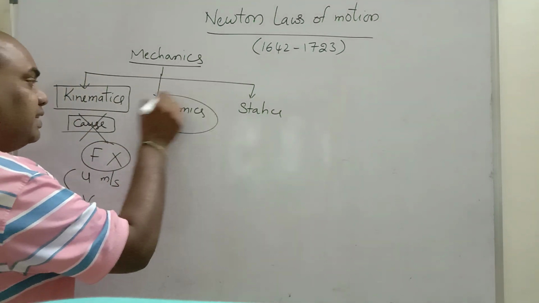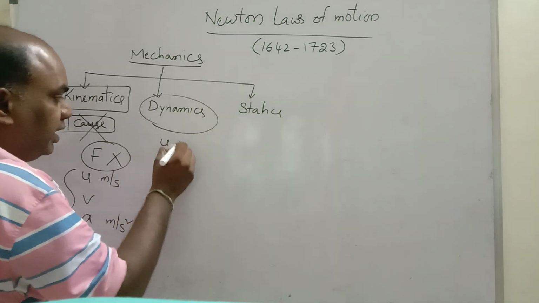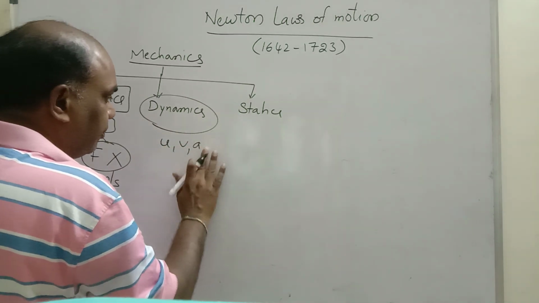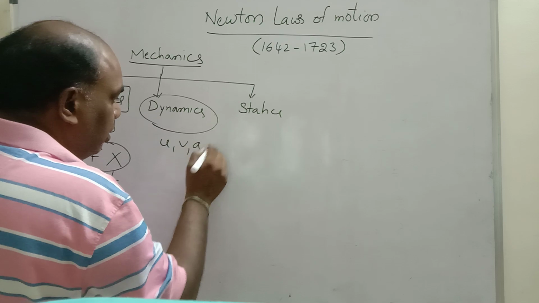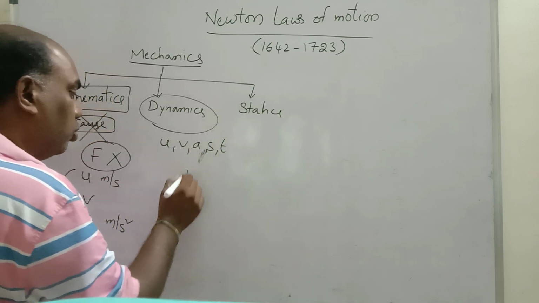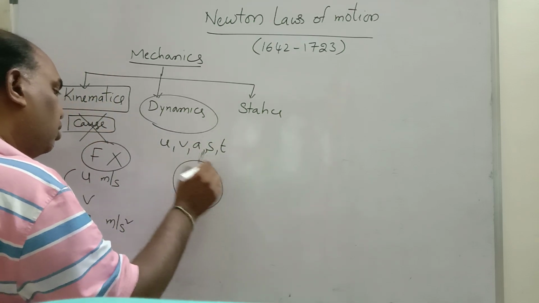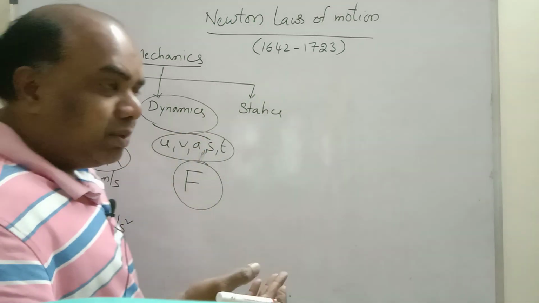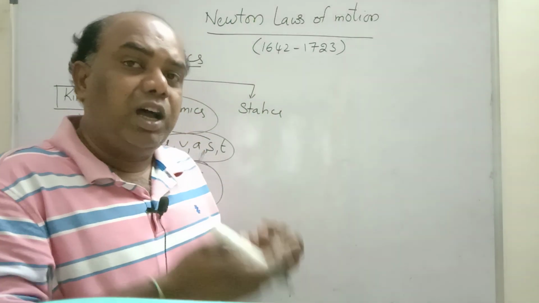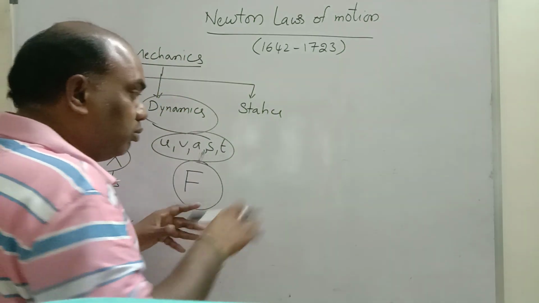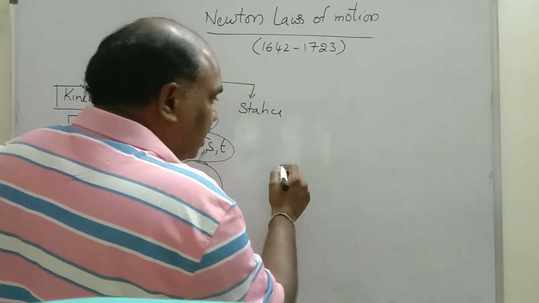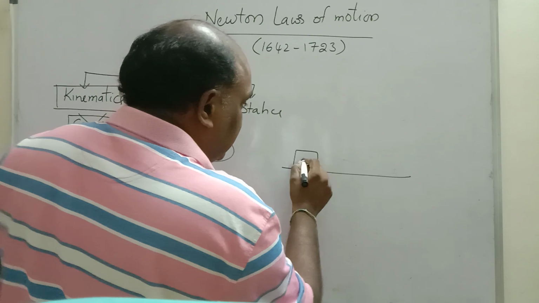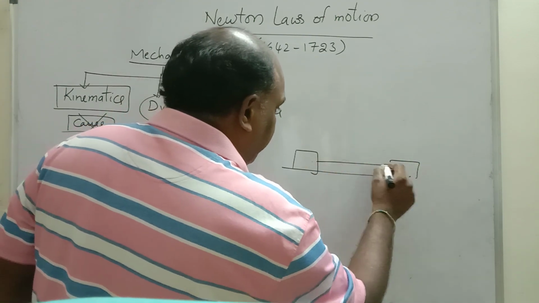In dynamics, in addition to all of u, v, a, s, t, we consider force also. What is force? Force is nothing but which changes the state or position. Suppose a body moves from one point to another point. Without an external force, the body does not change from one point to another.